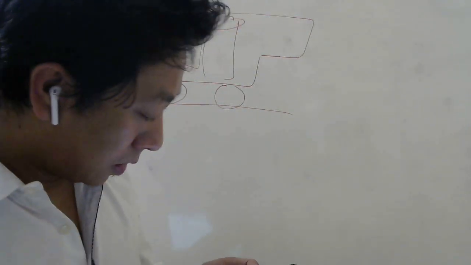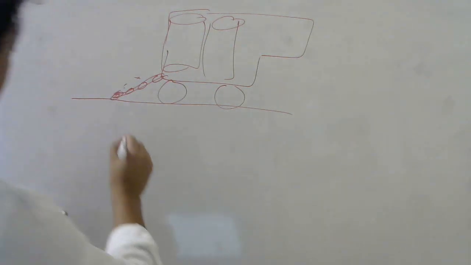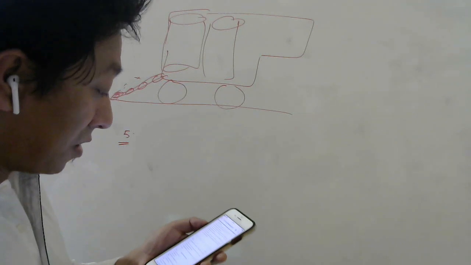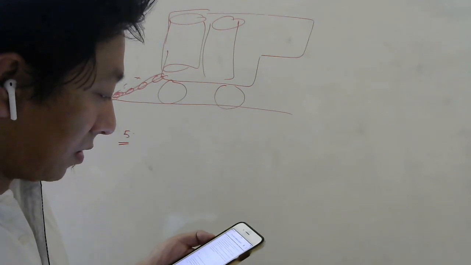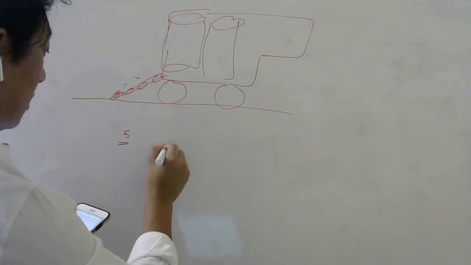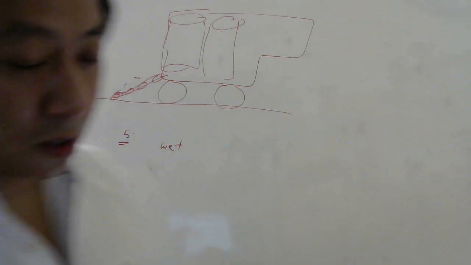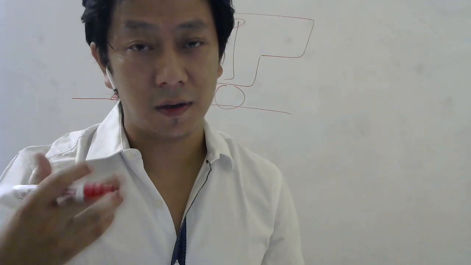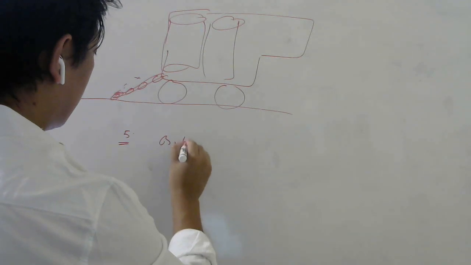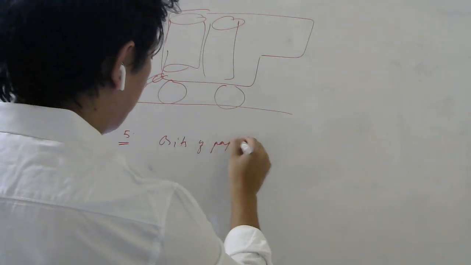Okay, let's see the next question now. Question number 5. A comb run through one's dry hair attracts bits of paper. What happens if the hair is wet? So if your hair is wet, then what will happen? There will be less friction, so the rubbing will not be proper, and therefore the bits of paper will not be attracted. Okay, so the answer is the bits of paper will not be attracted.